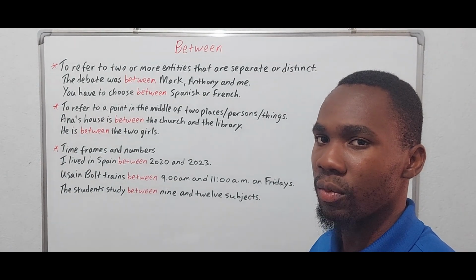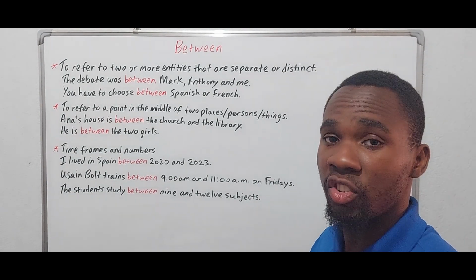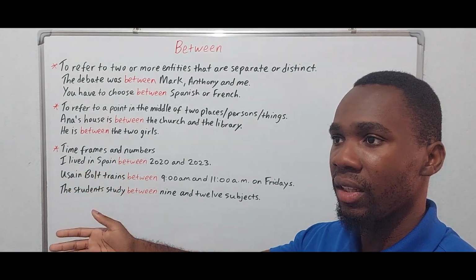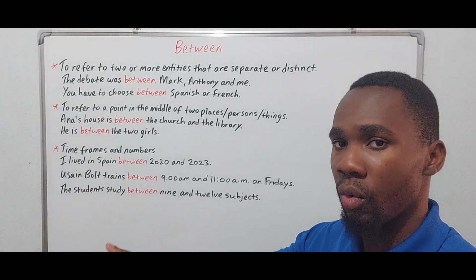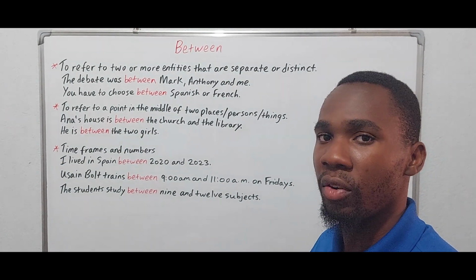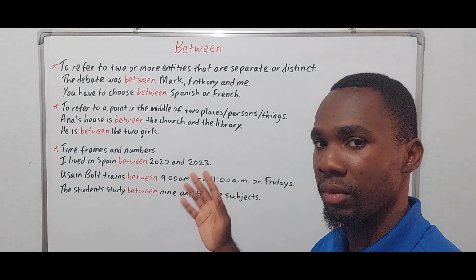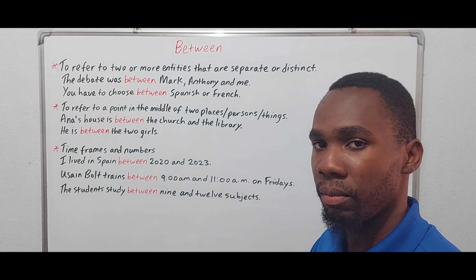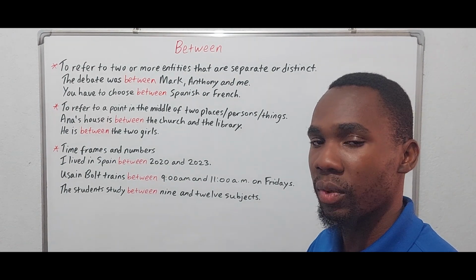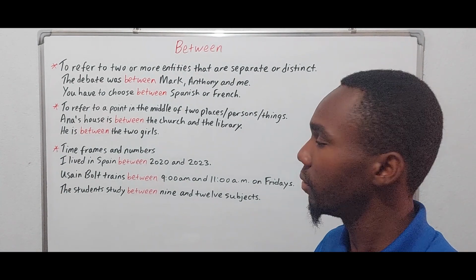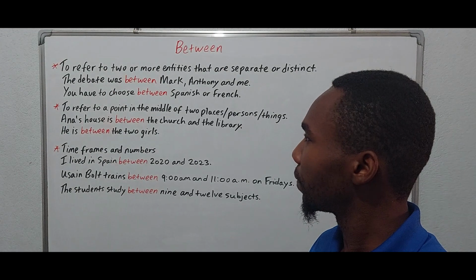Before we get to the second one, another point, distribution, right? When we're talking about dividing something, or meaning that something has to be shared, we can actually use both between and among, but between will be used when we are talking about two people. When we're talking about two persons, we're going to use between, right?